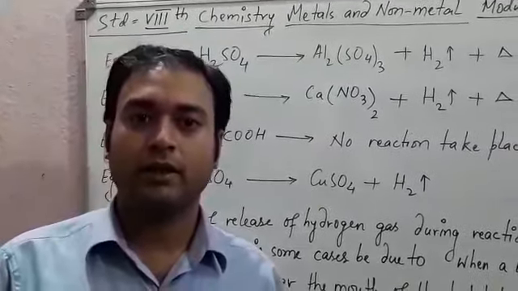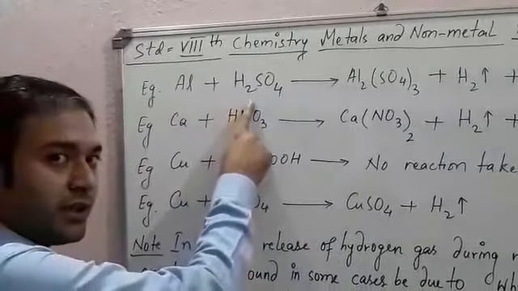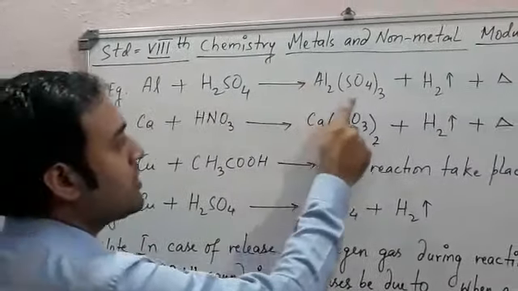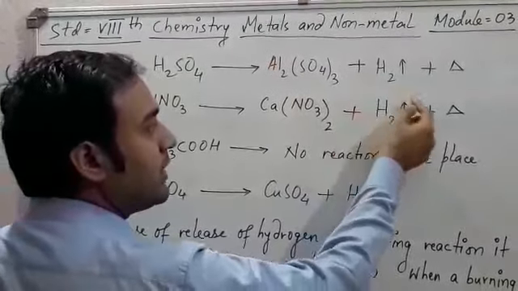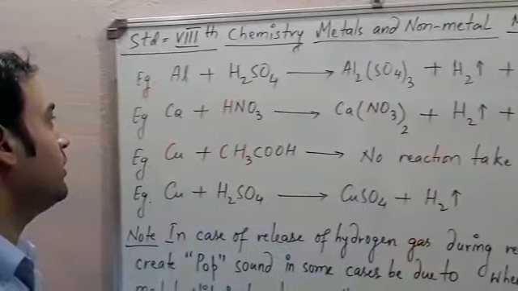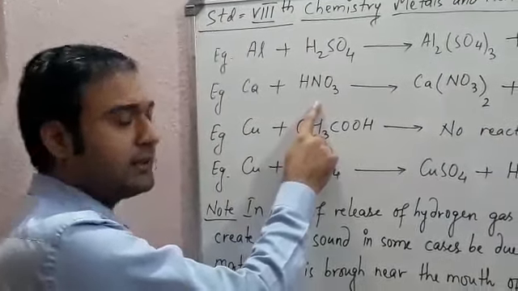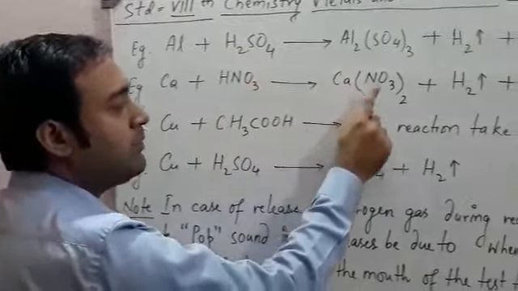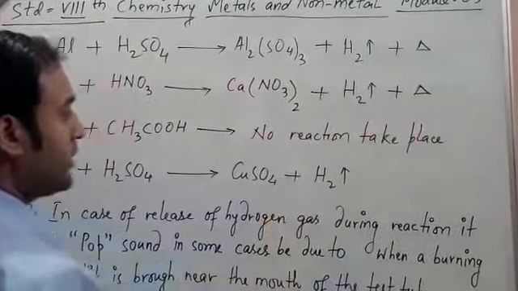Now let us take another example in which aluminium reacts with sulfuric acid, then aluminium sulfate, which is a salt, and H2 gas is released with heat. Okay, next example is calcium reacts with nitric acid, then calcium nitrate with hydrogen gas released with heat.